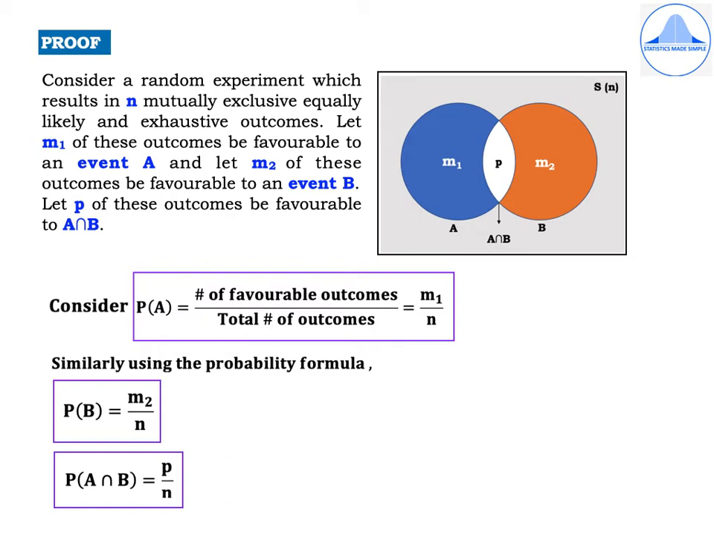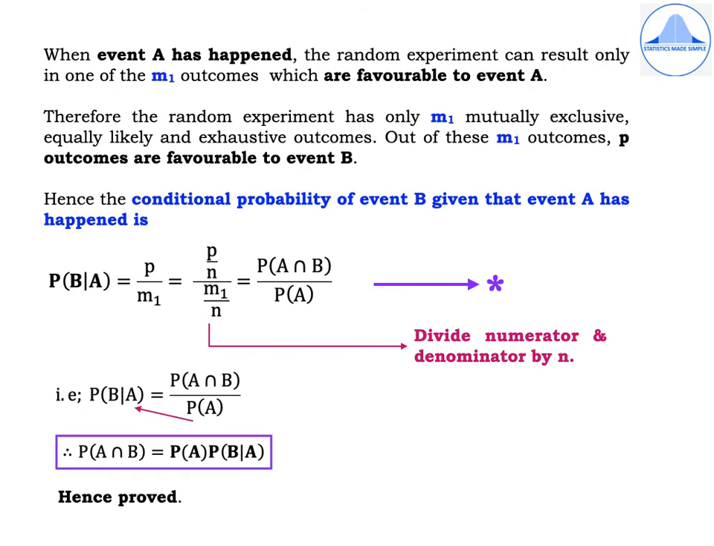So let us now find out the probabilities of A, B and A intersection B. So consider P of A. You know that the formula is number of favorable outcomes divided by total number of outcomes. In this case, it will be m1 by n. Similarly, using the probability formula, we get P of B is equal to m2 by n and P of A intersection B is equal to p divided by n. This part of the proof is important, which will help us to get the required result.